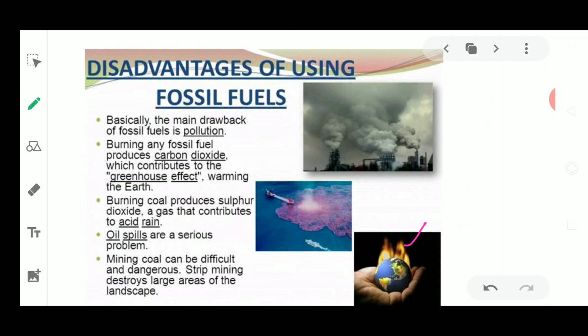So we have read about one type of conventional source of energy. Next, we will study the type of conventional sources of energy which is utilized in thermal power plants.